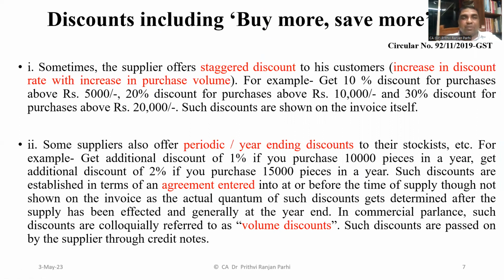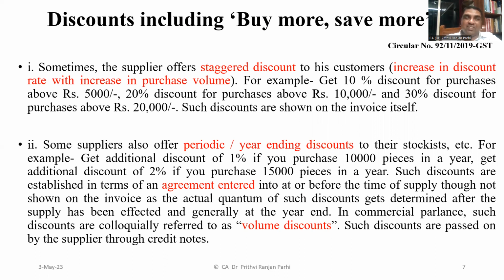The circular is first of all talking about different kinds of discount. One discount is explained as staggered discount. Staggered discount means an increase in discount rate with an increase in purchase volume. For example, 10% discount if you're purchasing a certain quantity, 20% discount if you're purchasing more than that, 30% discount if you're purchasing more. This kind of discount can be referred to as staggered discount.